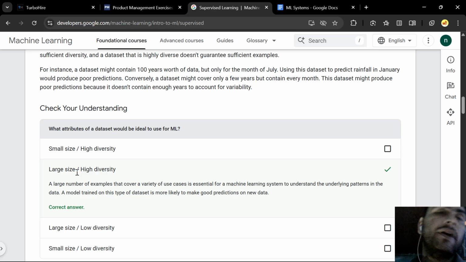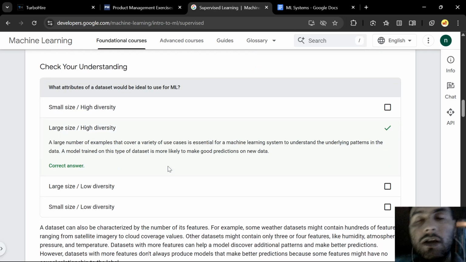It should be large enough and highly diverse, because to accurately map a fully functional use case in real time, the model has to understand the different patterns in the data and identify multiple pattern sets, as it can encounter any of those patterns in the real world.